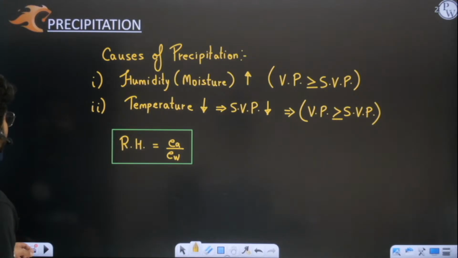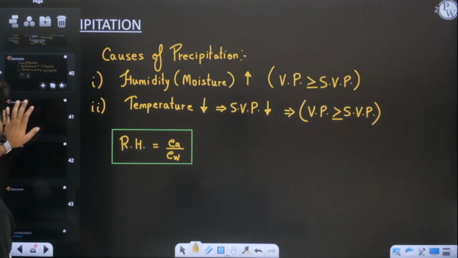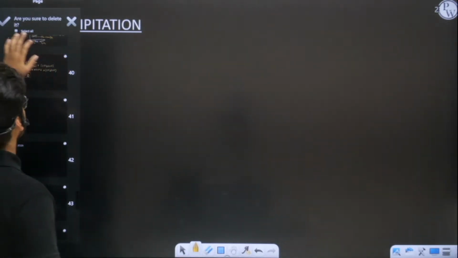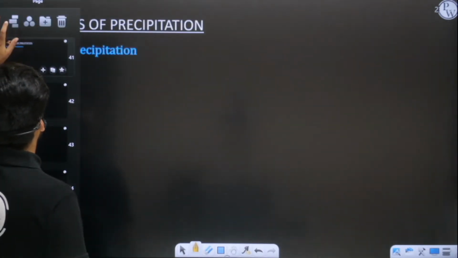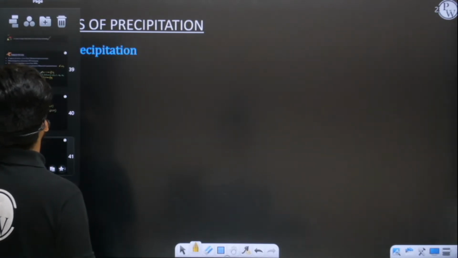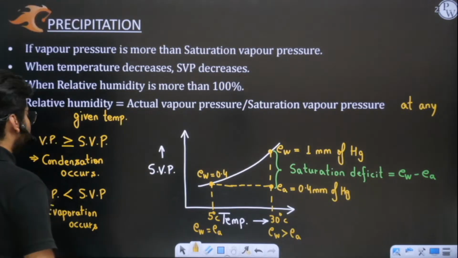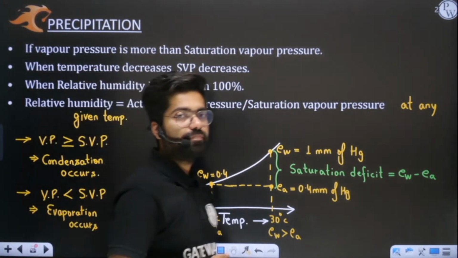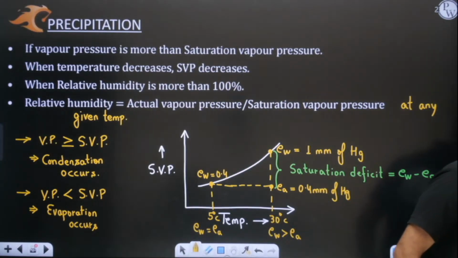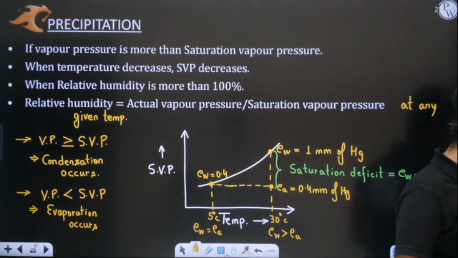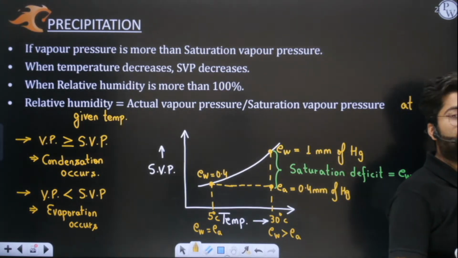I hope by now the causes of precipitation are fully clear to you all, like why it happens basically. Now after this we will move on to the types of precipitation. Basically, 4 types are there.